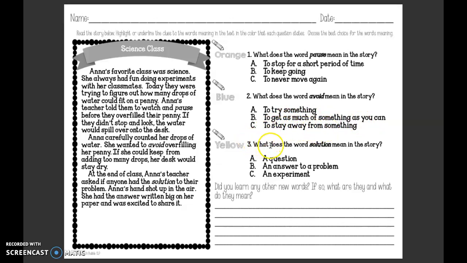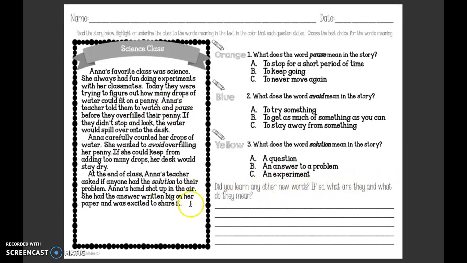And number 3, what does the word solution mean in the story? A, a question. B, an answer to a problem. Or C, an experiment. Did you learn any other new words? If so, what did they mean?